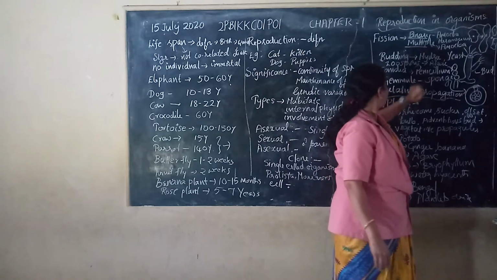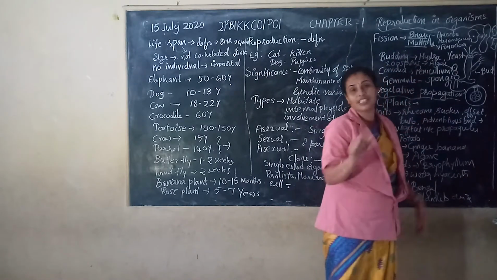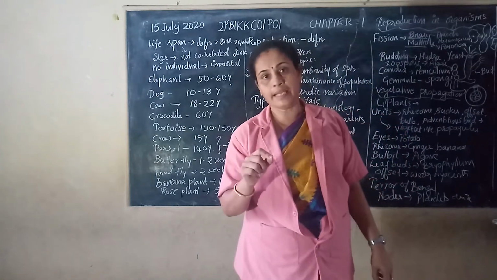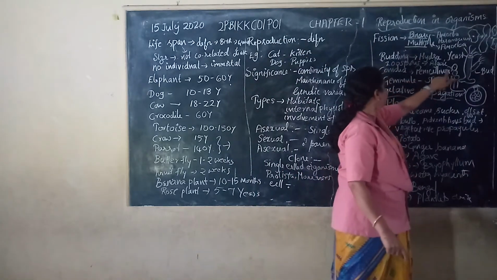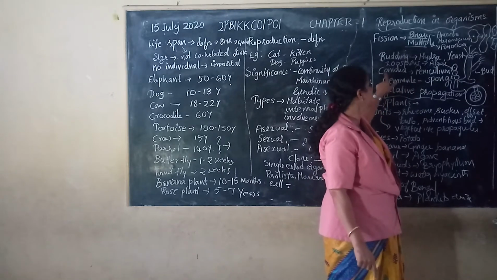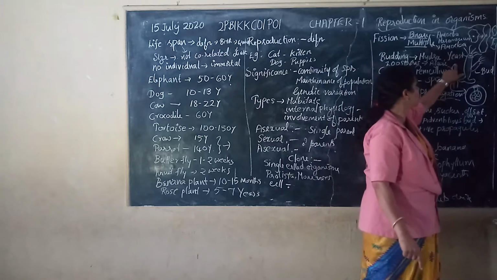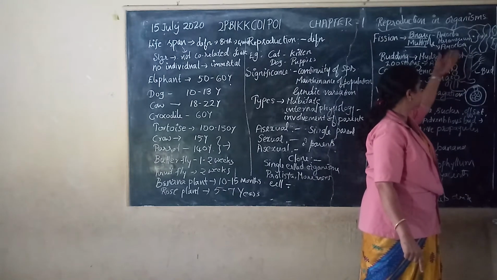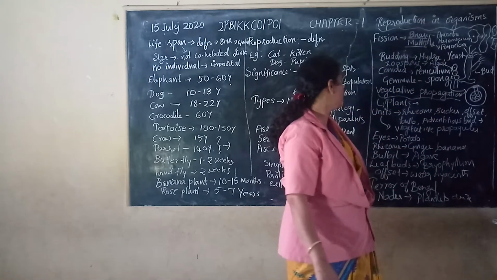Then in the case of Penicillium notatum, from which the first antibiotic, called penicillin, was extracted, that fungus possesses the asexual structure called conidia. So conidia are nothing but a kind of spores. You can make out the conidia here. These spores detach and develop into a new individual itself.